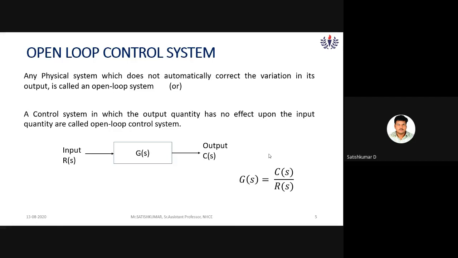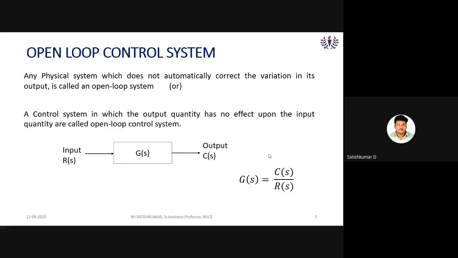So here the output is C of S. Here the output and input are mentioned in S domain, not in time domain. So we have a technique, the Laplace transform technique. I think you studied it in your engineering mathematics.